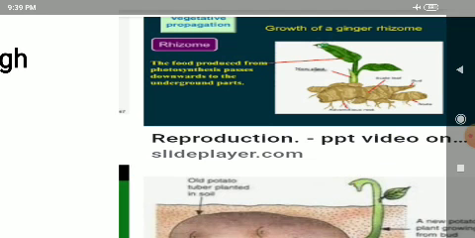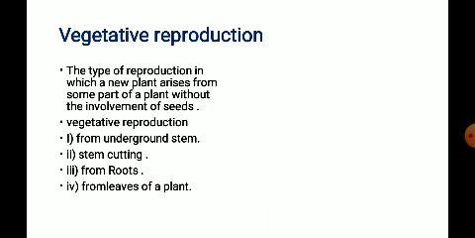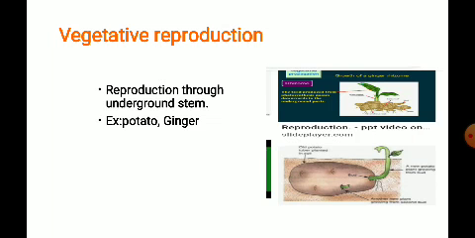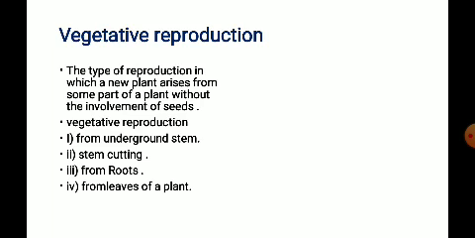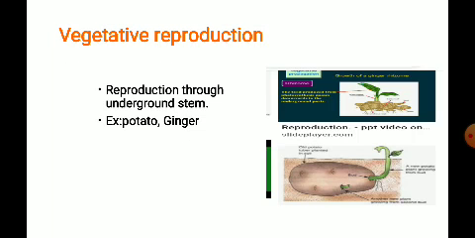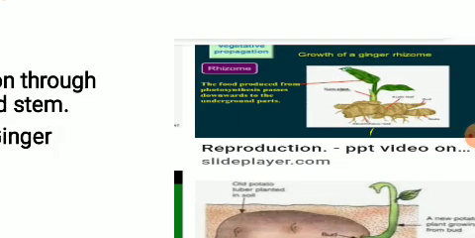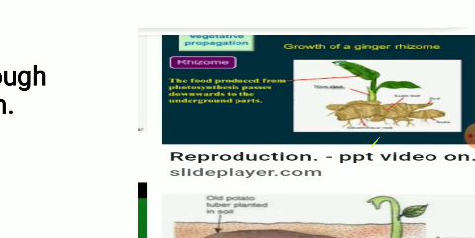Now when we take up the ginger plant, the ginger is also an underground stem, children. In the ginger you can observe the marks, the lines.